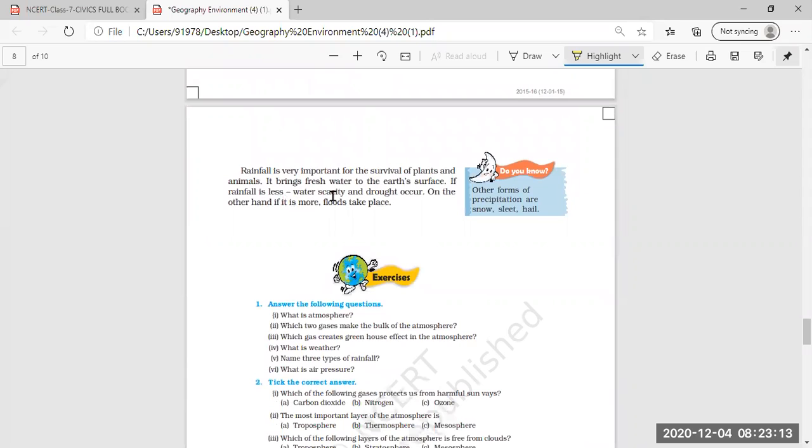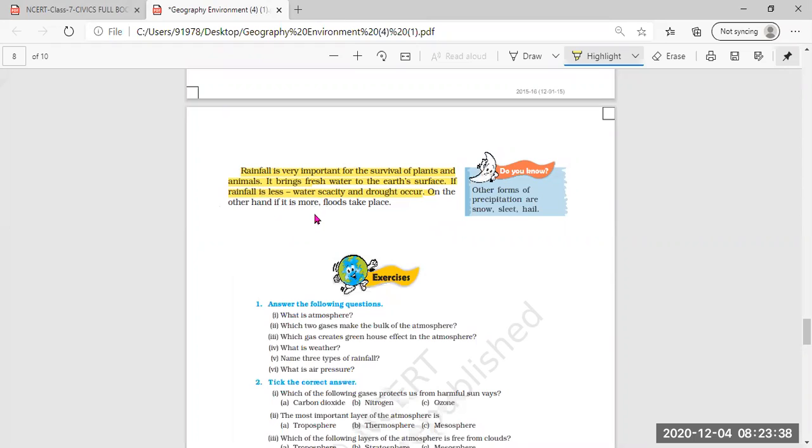Rainfall is very important for the survival of plants and animals, and it brings fresh water. How is rainfall so important? Because it brings fresh water to the earth's surface. If rainfall is less, water scarcity will be there and drought will occur. If rainfall does not come for many years, what will happen?